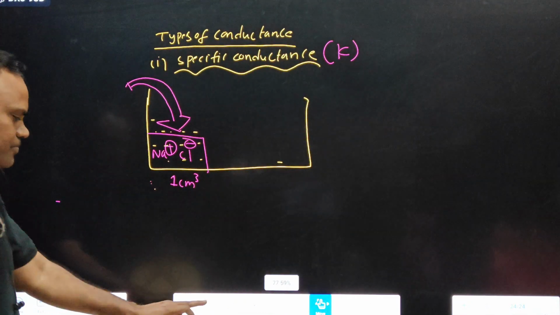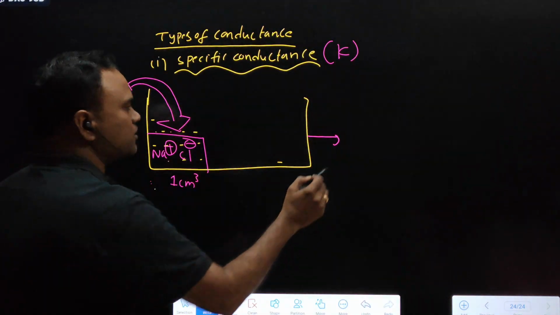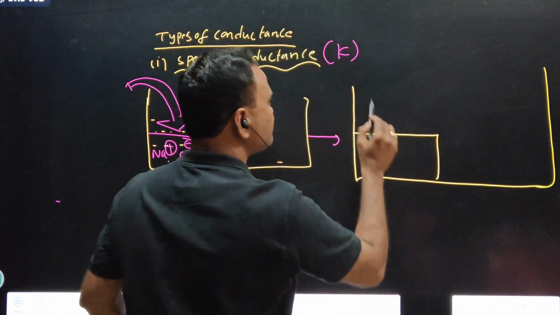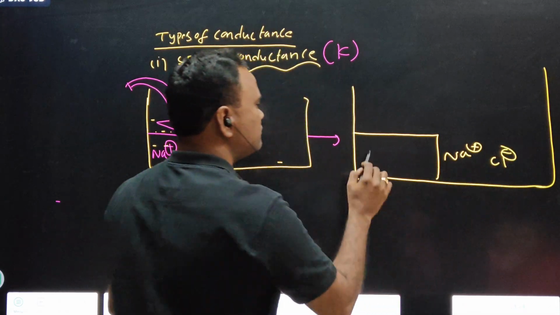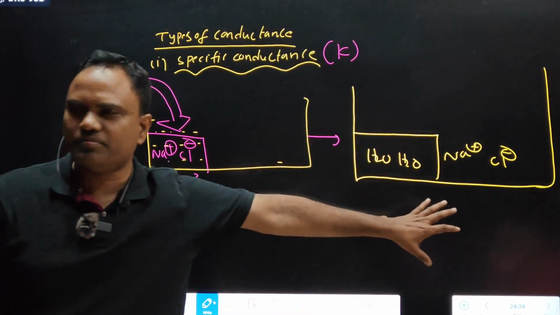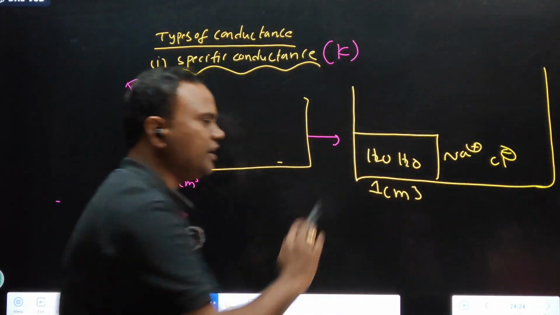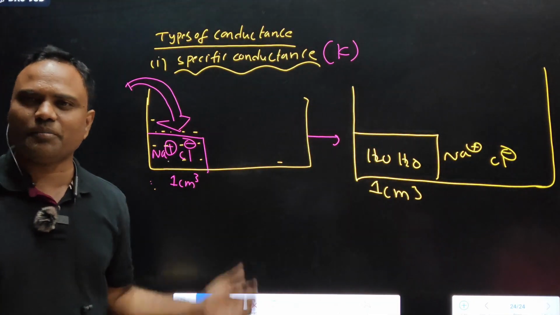Online students, after adding water, tell me how many ions are present in that 1 centimeter cube area. In this 1 centimeter cube area, is there any ion? What happened to that ion?